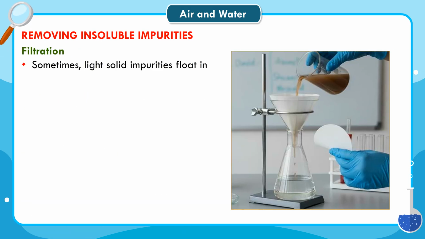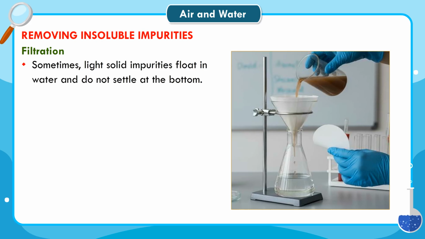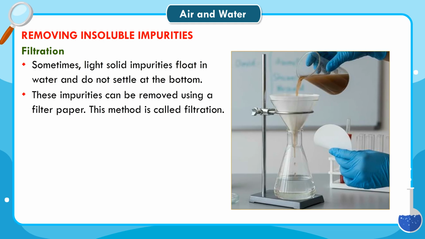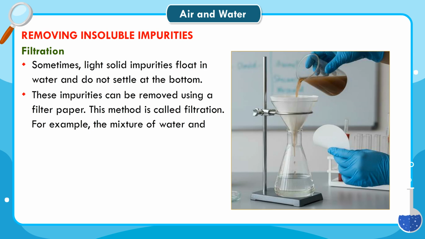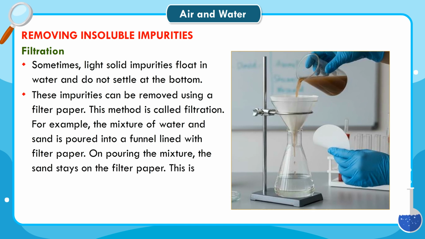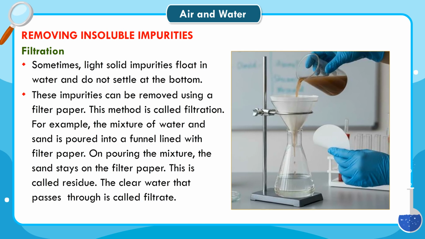Filtration. Sometimes, light solid impurities float in water and do not settle at the bottom. These impurities can be removed using a filter paper. This method is called filtration. For example, the mixture of water and sand is poured into a funnel lined with filter paper. On pouring the mixture, the sand stays on the filter paper. This is called residue. The clear water that passes through is called filtrate.